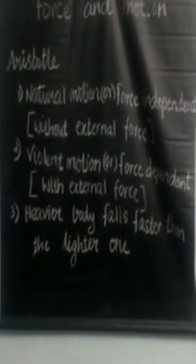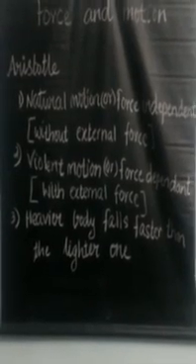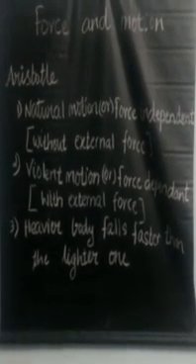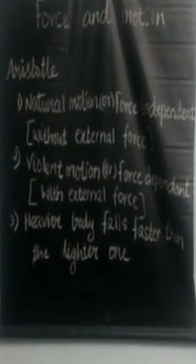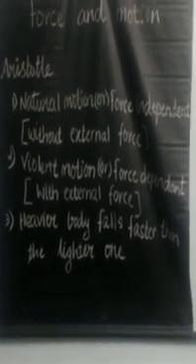If we drop these two balls from the same height, you could observe that the heavier ball falls faster than the plastic ball. So that was the last statement given by Aristotle. I hope you all understand the statements given by Aristotle.